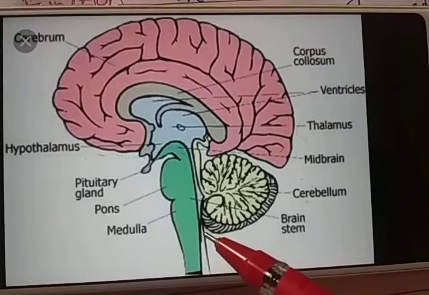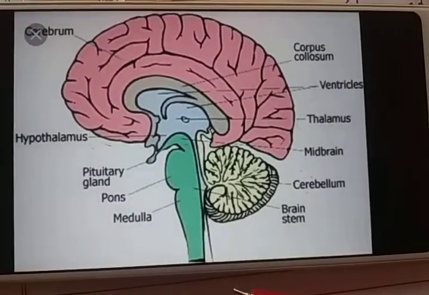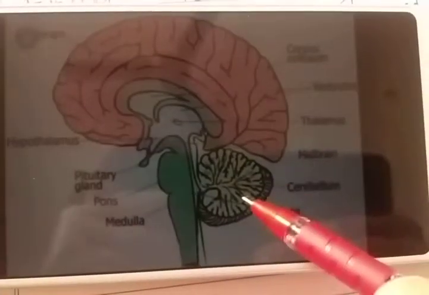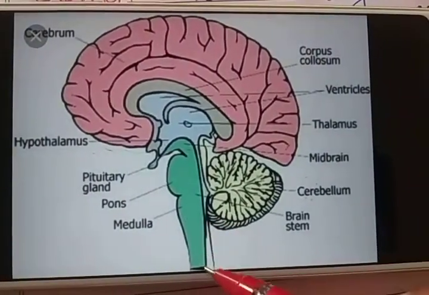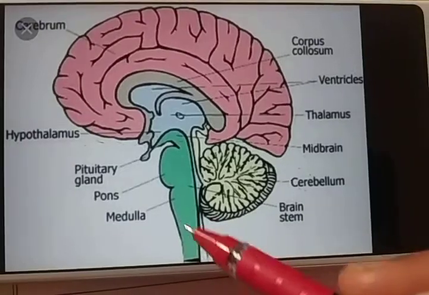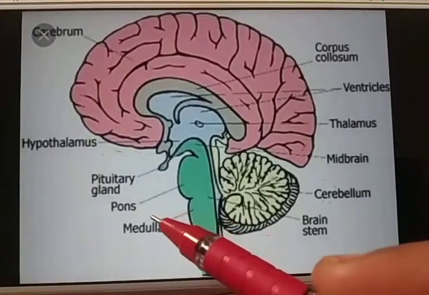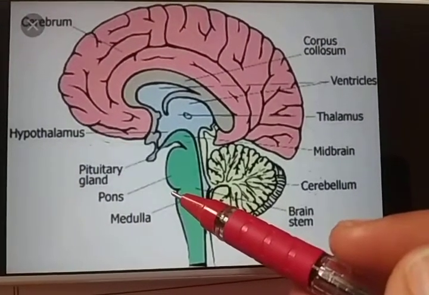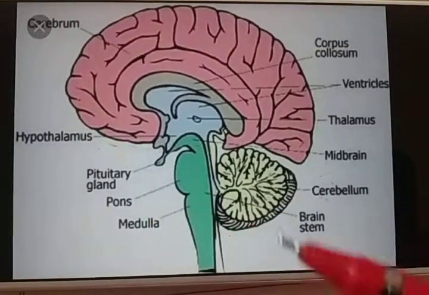Next is the hindbrain. The lower part of the brain is composed of the cerebellum, the medulla oblongata, this tube-like structure which joins the brain to the spinal cord, and the pons varolii, or we can say pons. These are the 3 main parts of the hindbrain: cerebellum, medulla and pons.